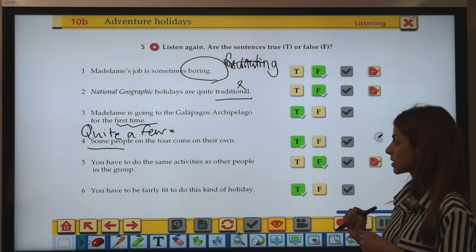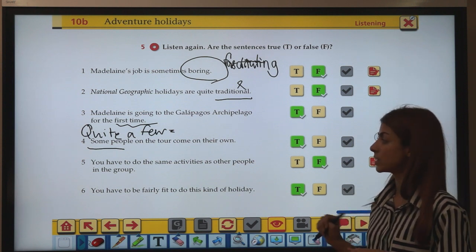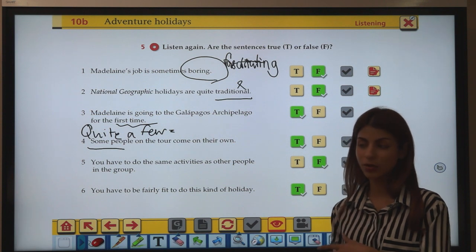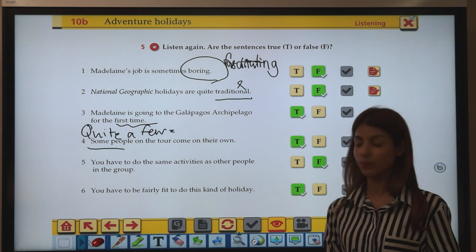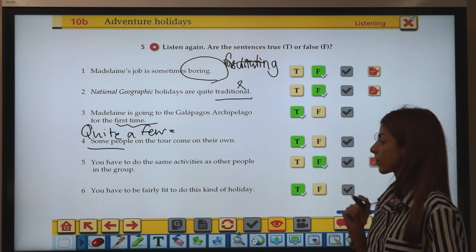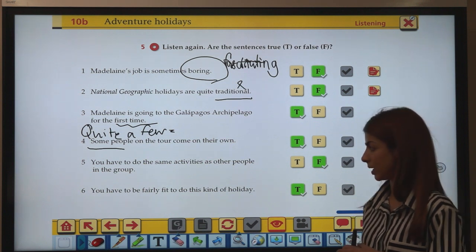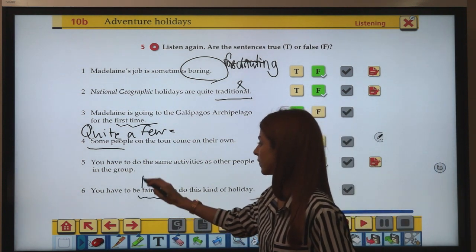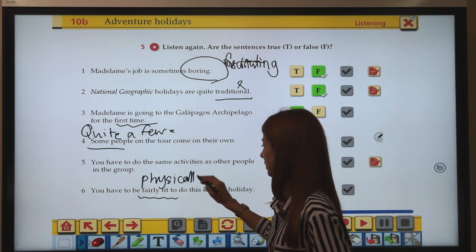Number 5, you have to do the same activities as other people in the group. This is false. Madeline said the itinerary is very flexible. So it means you can choose to do some other activities you would like to do. Okay, so this is false. Number 6, You have to be fairly fit to do this kind of holiday. That's what she mentioned. She said you have to be physically fit.